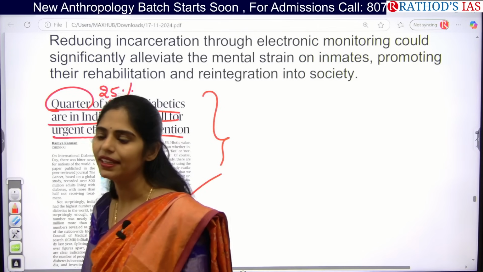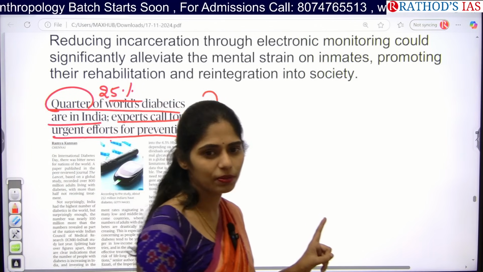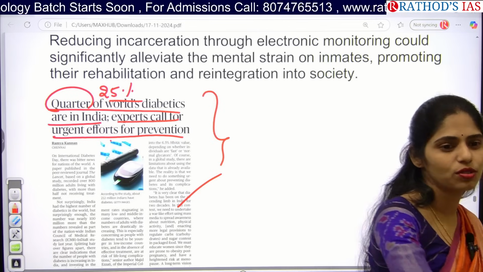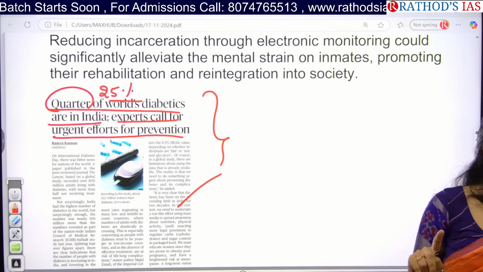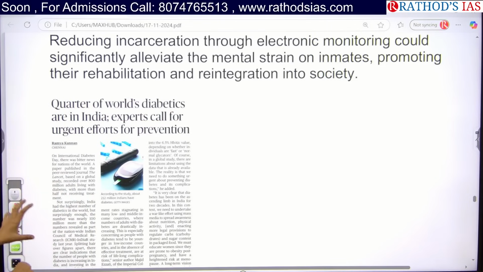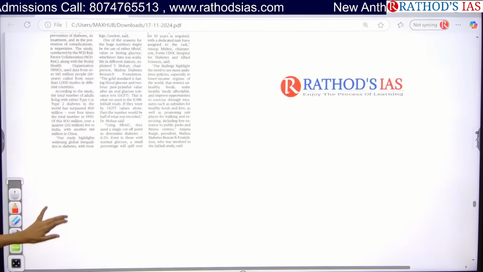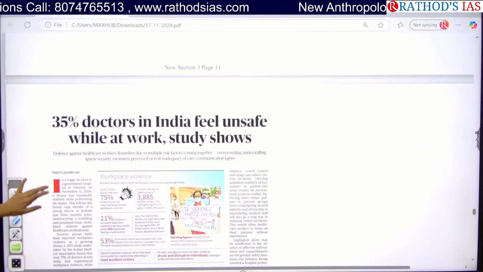And if you compare the diabetes in south and north, people in the north will have more diabetes than the south, because in the north the staple food is wheat. It is having more amount of gluten. Okay, so that is the thing. So see some details regarding some basics regarding this diabetes. And there is one more article. So see this article, guys.